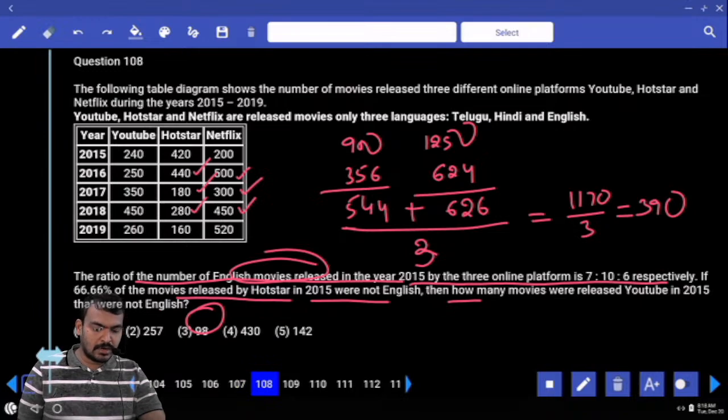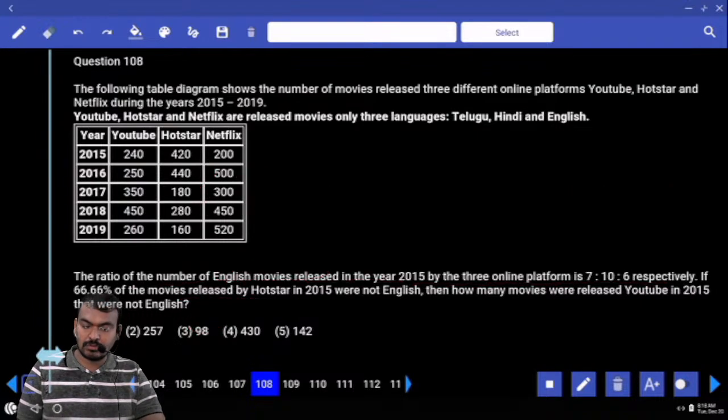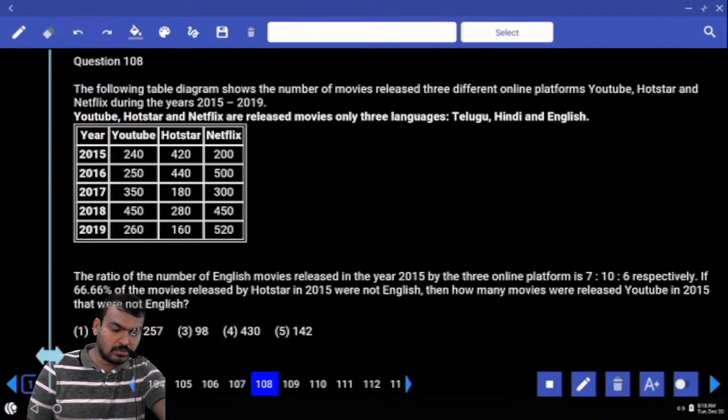Next question, number 108. The ratio of the number of English movies released in the year 2015 by the three online platforms is 7:10:6. If 66.66% of the movies released by Hotstar in 2015 were not English, then how many movies were released by YouTube in 2015 that were not English? Okay. First, in 2015, what is the total?